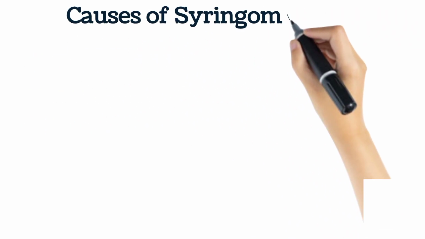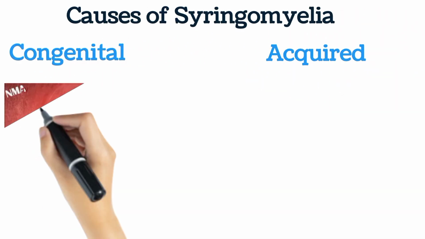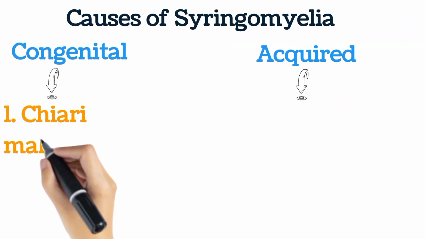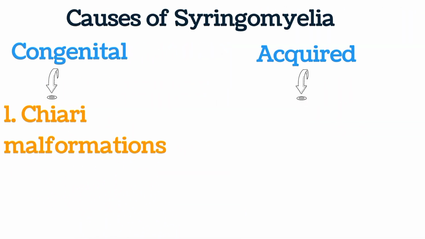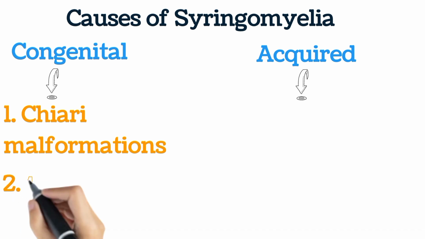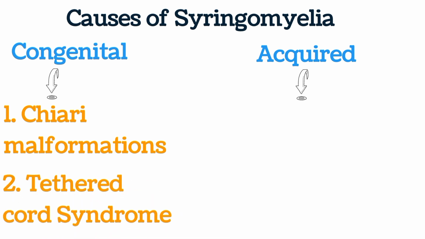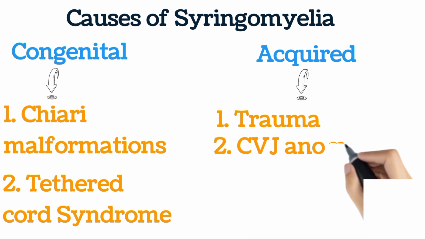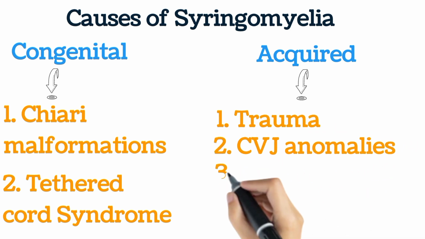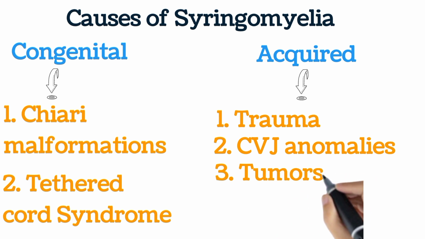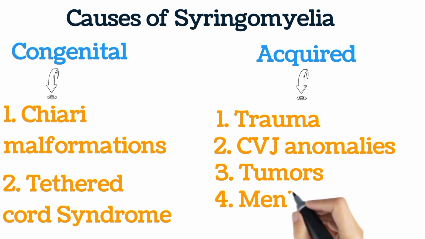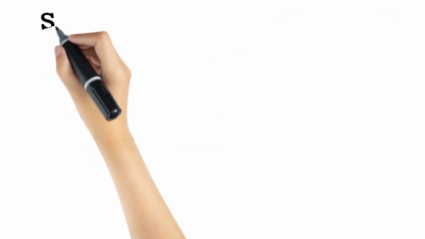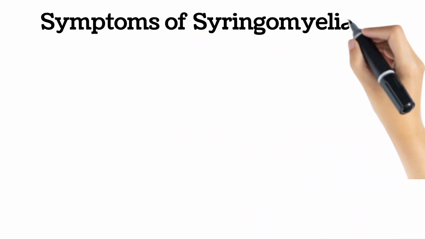If we talk about causes of syringomyelia, there are congenital causes and acquired causes. Congenital causes include Chiari malformation, which is responsible for 60 to 70% of cases of syringomyelia. Second, there is tethered cord syndrome. Acquired causes include trauma to the spinal cord, cervicovertebral junction anomalies, bone tumors which compress the structures of the spinal cord, meningitis, other infections of the brain.